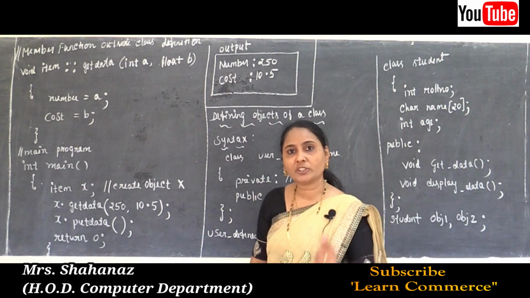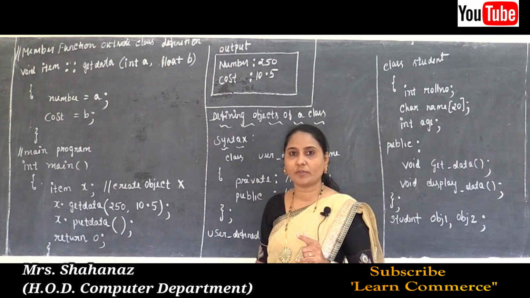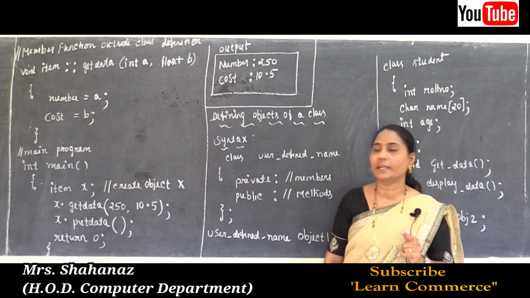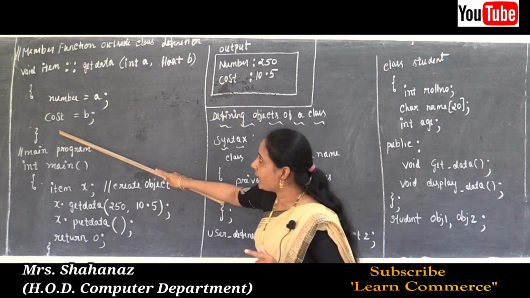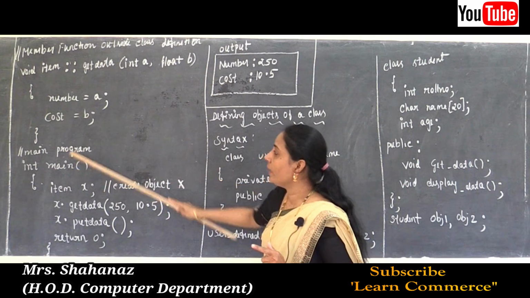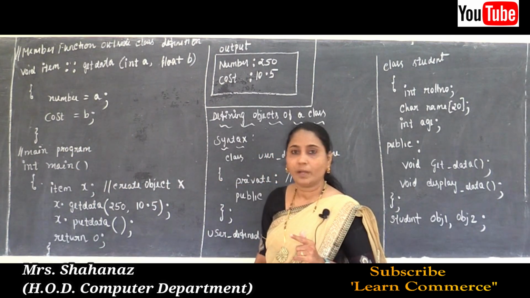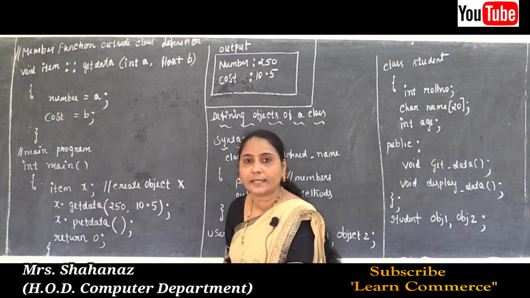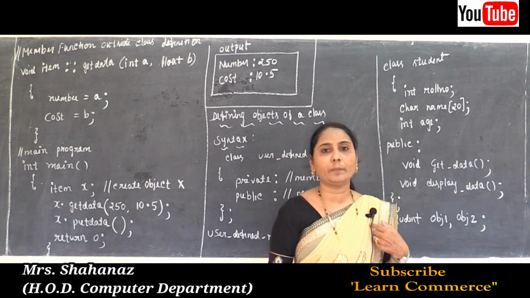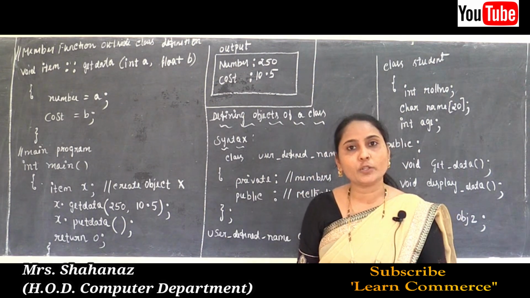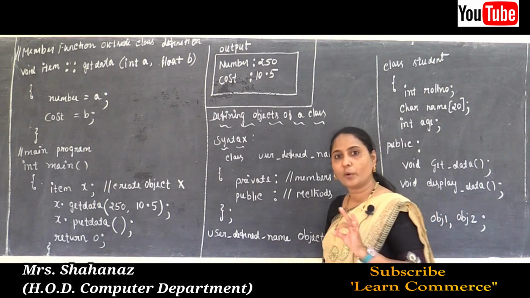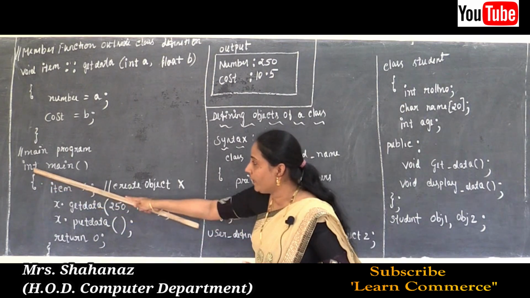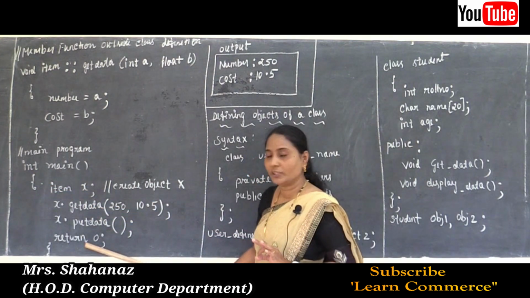So the member function put data is defined inside the class definition, and the other member function get data is defined outside the class definition. After writing the inside and outside member function definitions, we need to write the main program. The main program starts with a data type, maybe int or sometimes void. If you are using int, then we need to use return 0. If you are using void, then we don't need to write return 0.